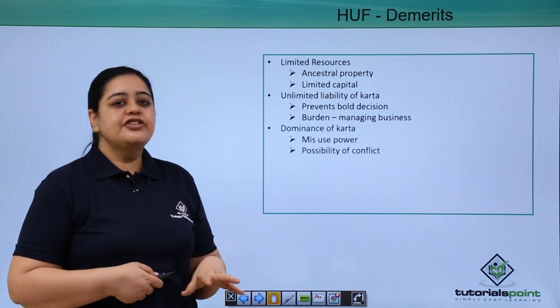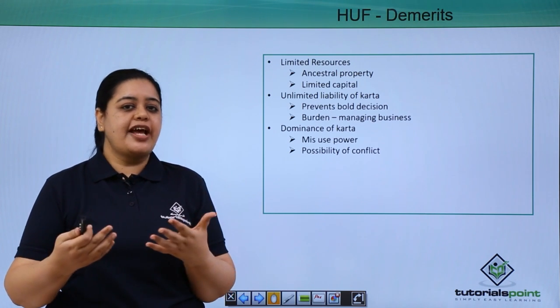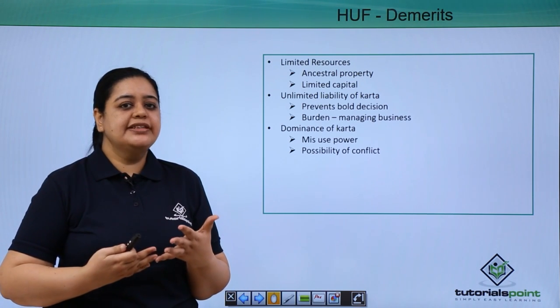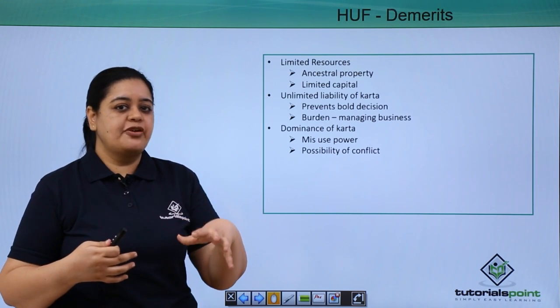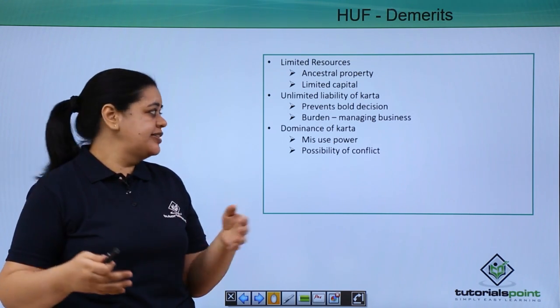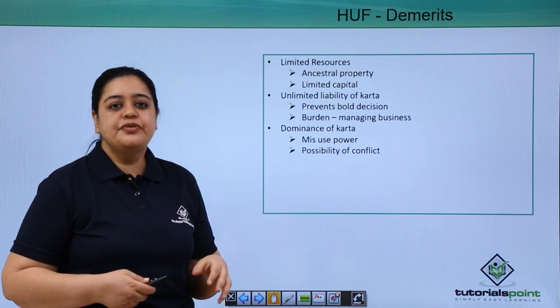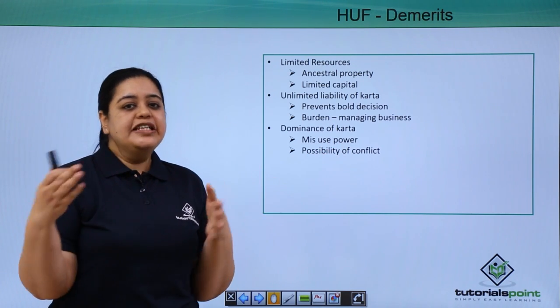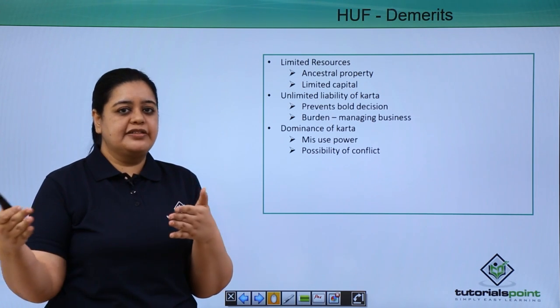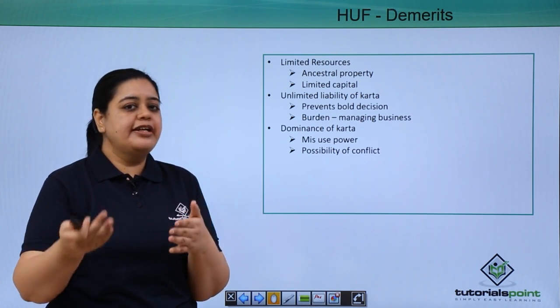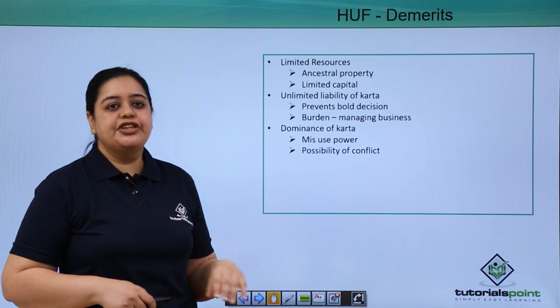Now, dominance of the Karta. Generally, if someone has dominance in the family, he would try to be bossy, which would not go well with the co-partners. Also, he can misuse the power. If he is too bossy, or keeps making decisions with which the other co-partners, that is the other members of the family, don't agree, there is a possibility of conflict.